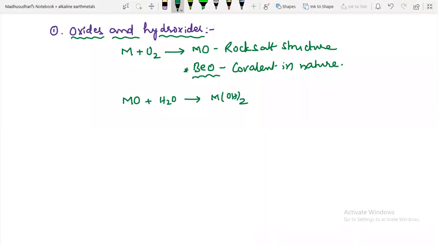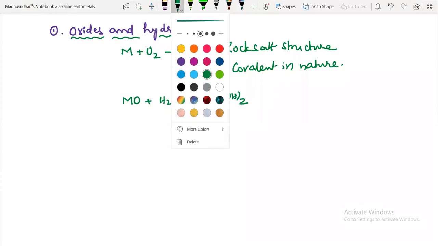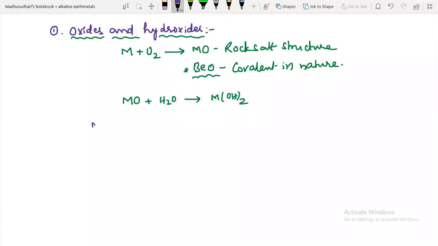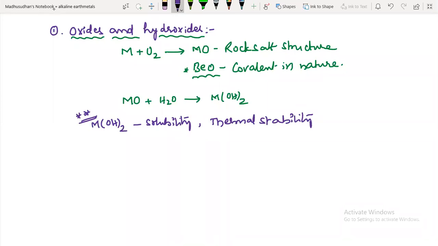Now the properties of these metal hydroxides. This is an important concept. The properties are their solubility, their thermal stability, and basic character.